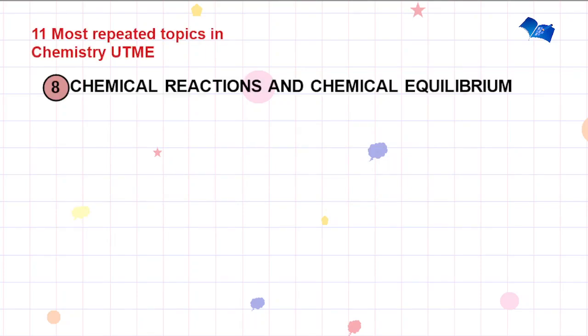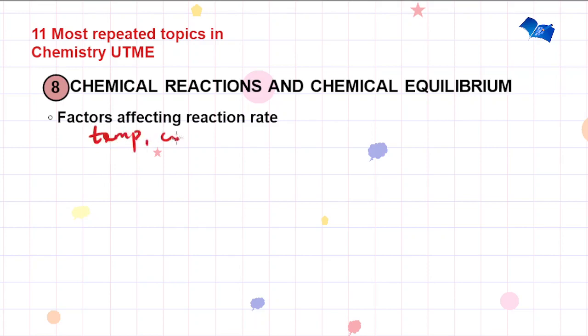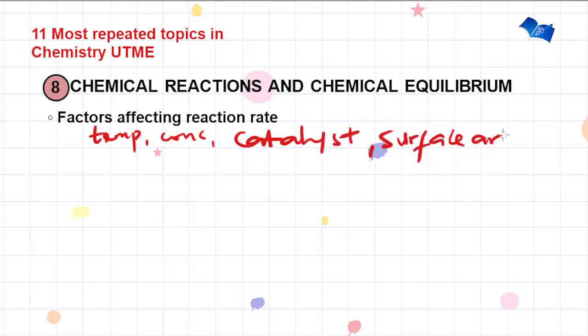Now we'll go over to the next topic, chemical reactions and chemical equilibrium. This is another interesting topic. Under this, you're expected to look at factors affecting reaction rates. Under this, we have temperature, concentration, catalyst, surface area, and light. So note how they affect reaction rates.